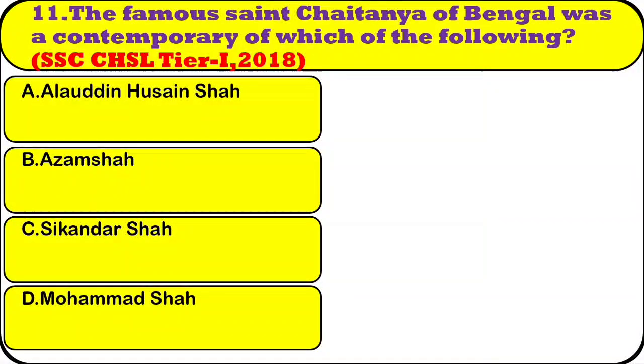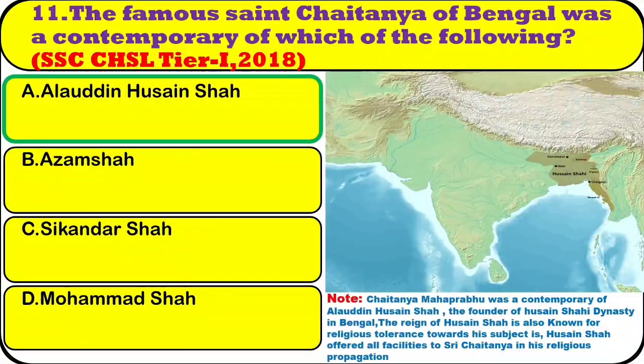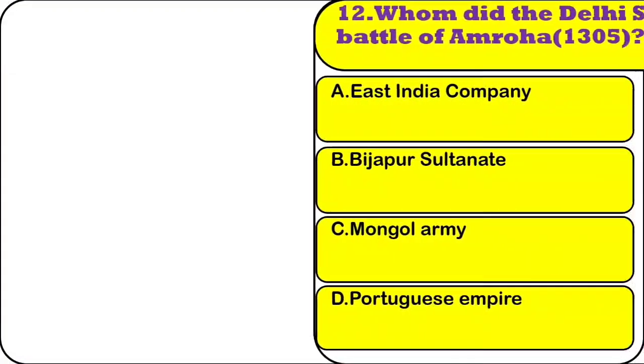Note, Chaitanya Mahaprabhu was a contemporary of Alauddin Hussain Shah, the founder of the Hussain Shahi dynasty in Bengal. The reign of Hussain Shah is also known for religious tolerance towards his subjects. Hussain Shah offered all facilities to Sri Chaitanya in his religious propagation.